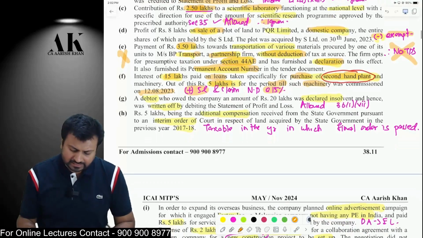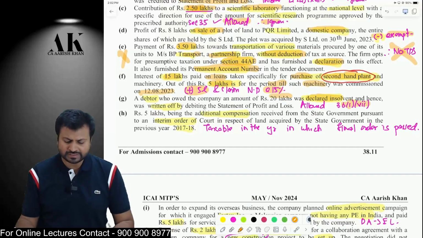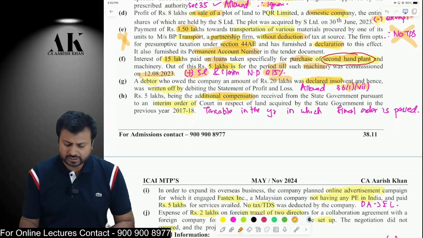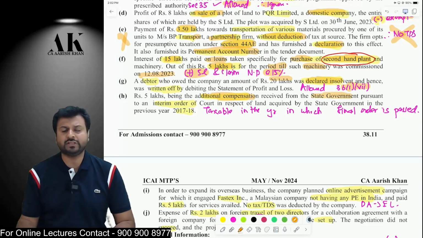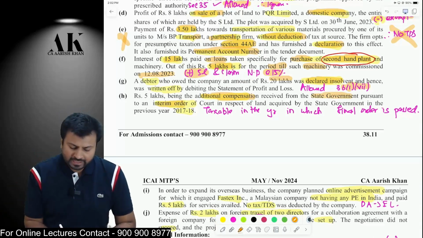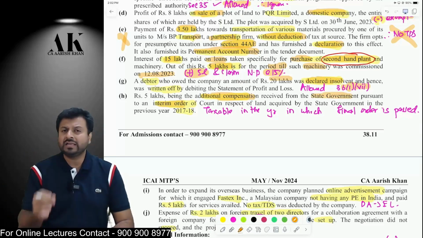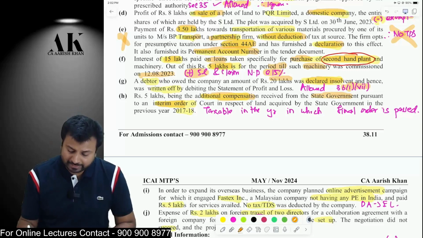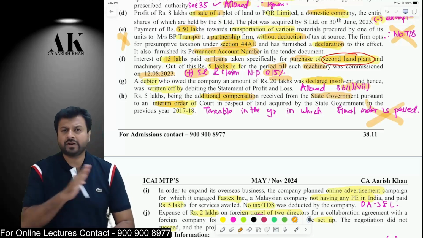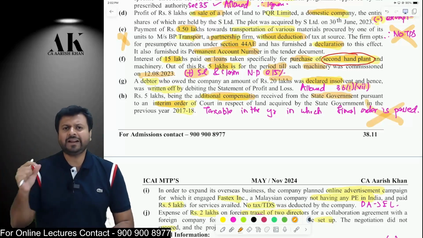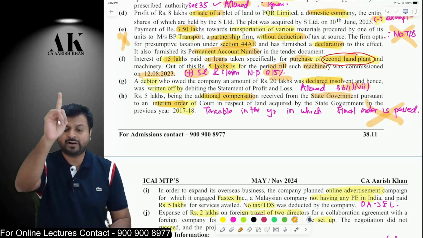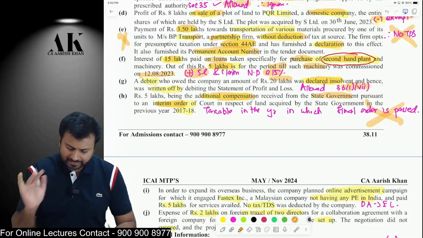Then there are some bad debts which are written off by you. It will be allowed as a deduction under section 36(1)(vii). Then you have got some additional compensation from the state government in respect of a compulsory acquisition through an interim order. Remember, if you receive anything through an interim order, then that is not taxable now. That is taxable in the year in which the final order is passed. Therefore, reduce it from here and write a note that interim order money will be taxable in the year in which the final order is passed by the court. Right now it is not taxable.